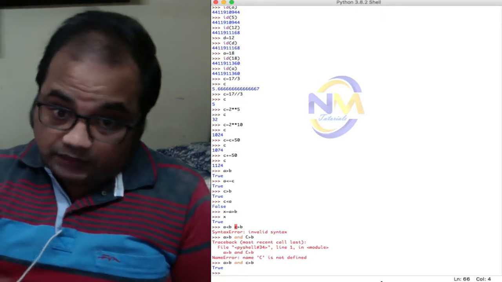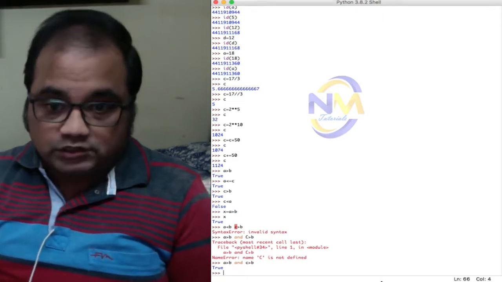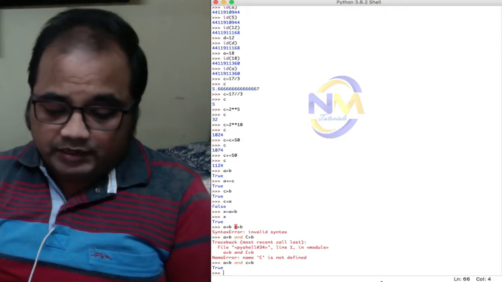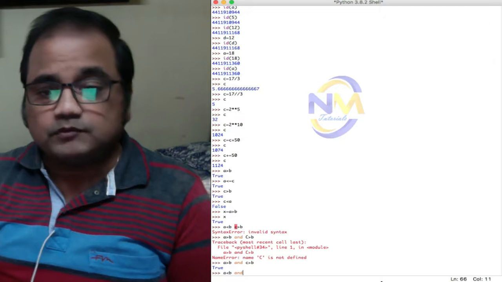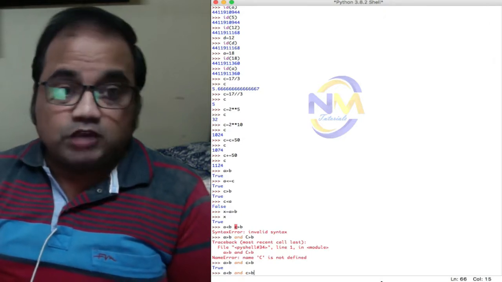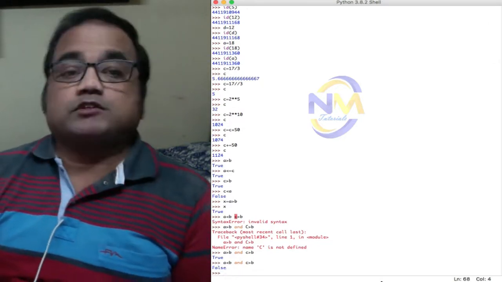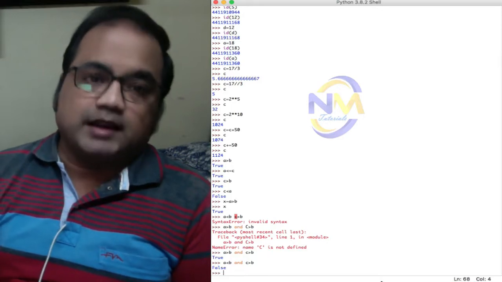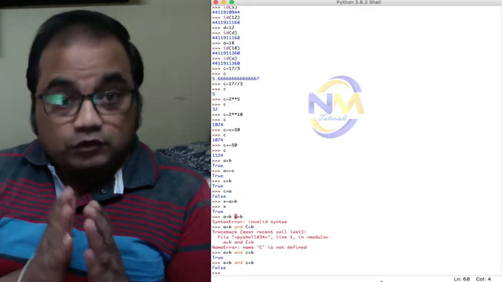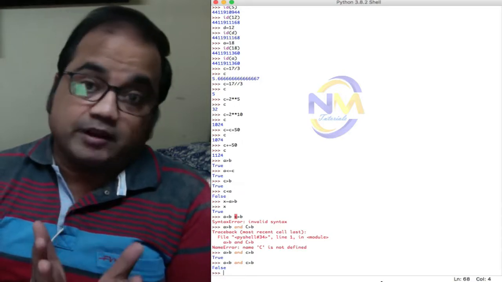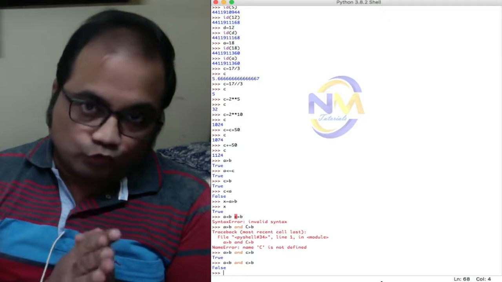For example, if I make one condition false, A less than B and C greater than B, it returns false because one condition is false here. So if I combine two conditions using the AND operator, then both the conditions must be true.